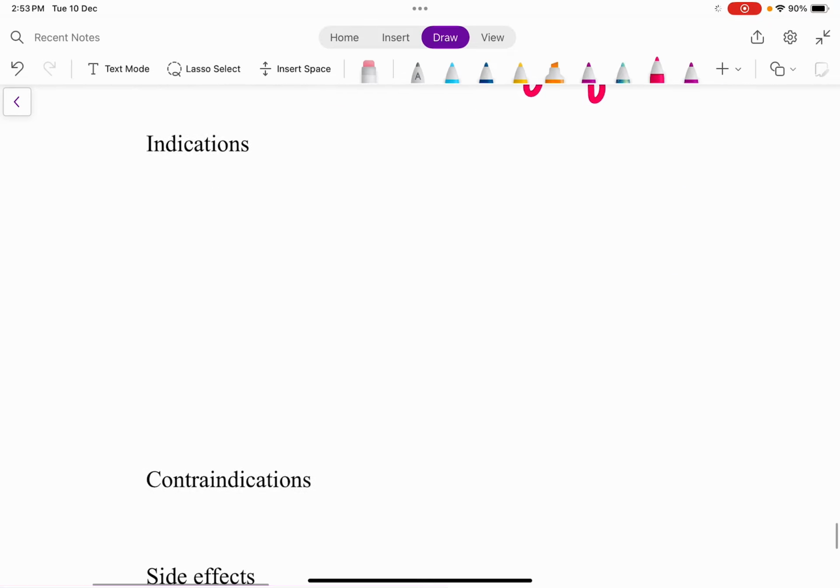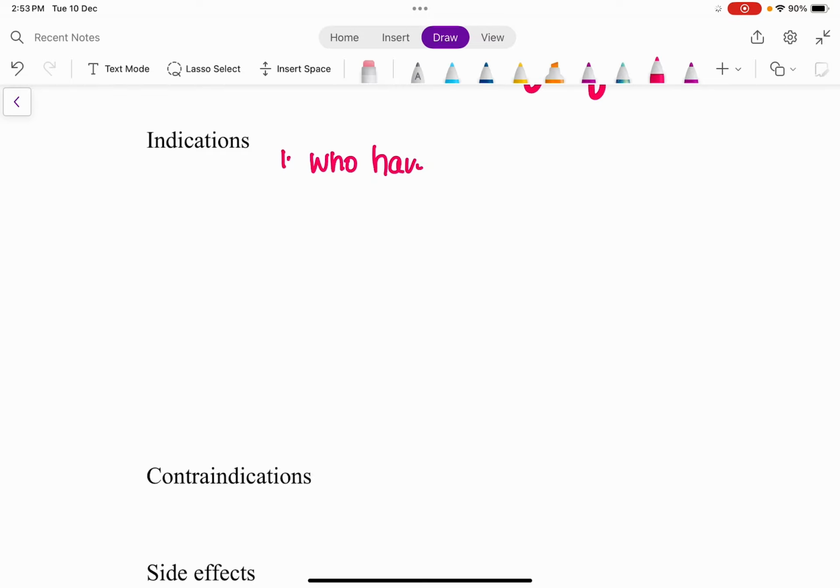Now, what are the indications for this uterine artery embolization? Uterine artery embolization is majorly preferred for whom? In those patients who do not want any further pregnancy. So any patients who have completed their family, and they do not have any desire for any subsequent pregnancy.